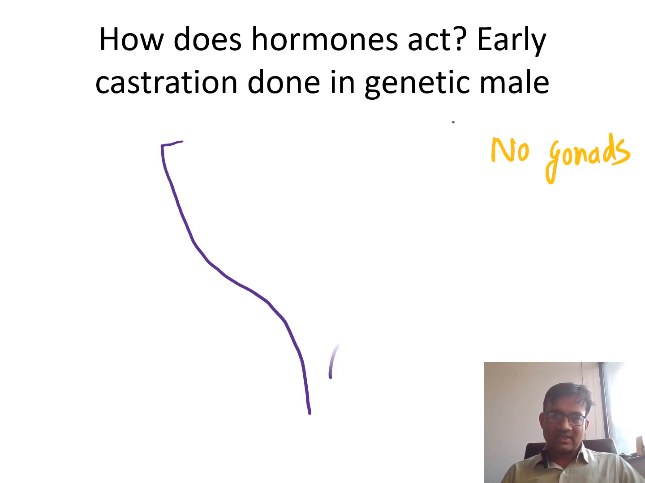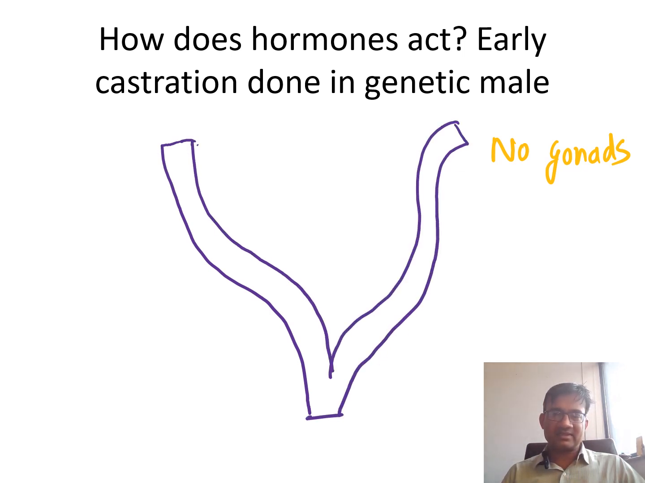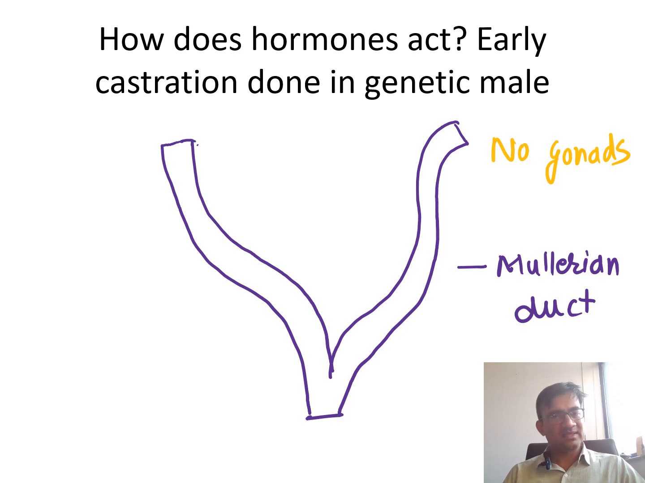Here I have done early castration. Early castration means there are no gonads, and genetic male means it is XY. In a genetic male XY, what organ was going to develop? Because of SRY, there was testis. When castration is done and there are no gonads, what is seen? This purple one is the Mullerian duct. So female internal genitalia has developed, or is going to develop. Now this was early castration done in a genetic male.